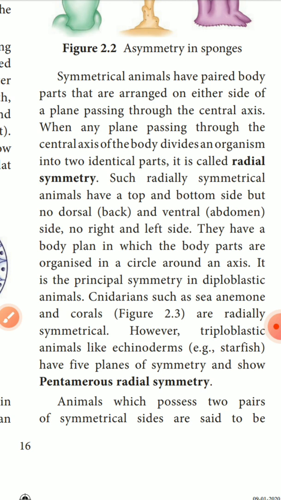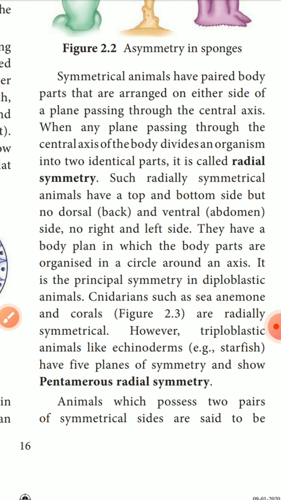Cnidarians such as sea anemones and corals are radially symmetrical. Triploblastic animals like echinoderms, such as starfishes, have five planes of symmetry, called pentamerous radial symmetry.